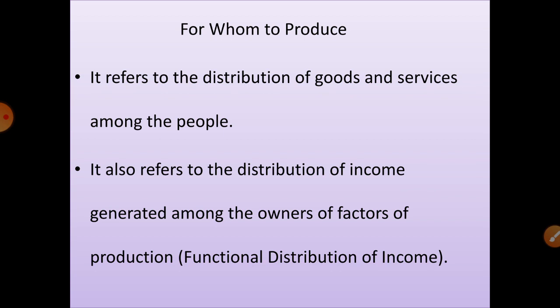The goods are produced for the people who have more paying capacity. That means people who have more income automatically become the people who buy the goods and services. So the problem is concerned with the distribution of income among the factors of production, that is land, labor, capital and enterprise. The economy has to decide for whom to produce goods and services. These are the three central problems the economy is facing: what to produce, how to produce and for whom to produce the goods and services.